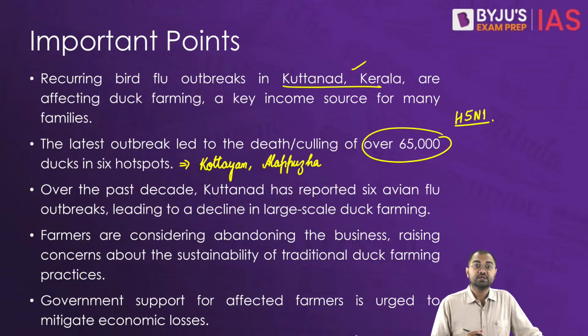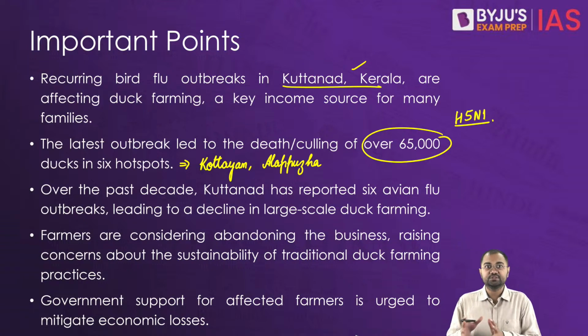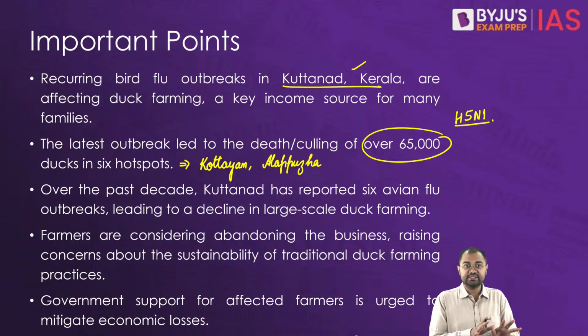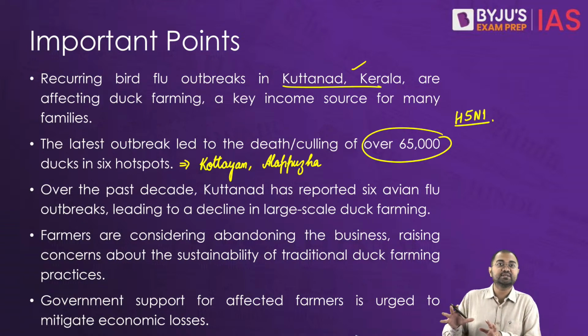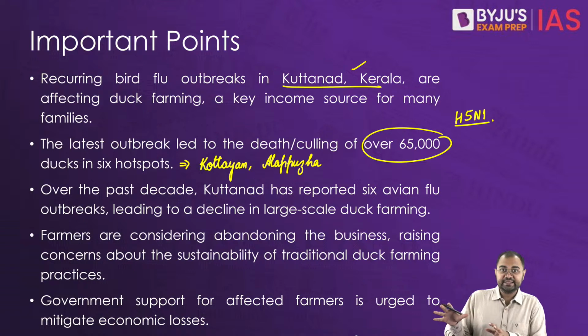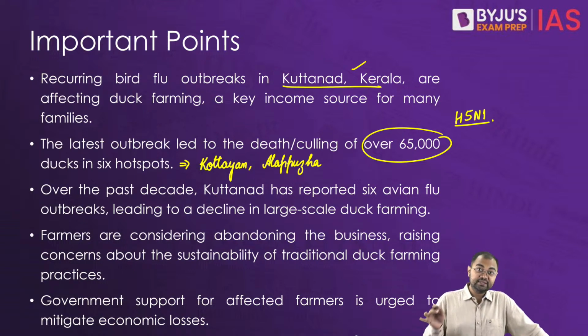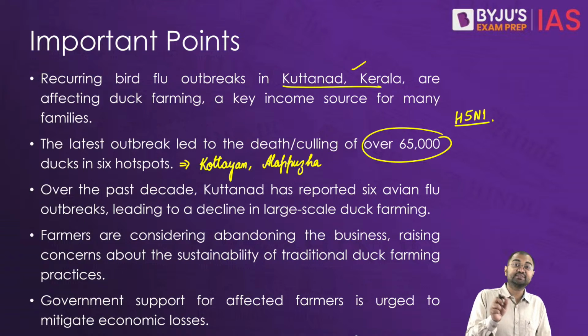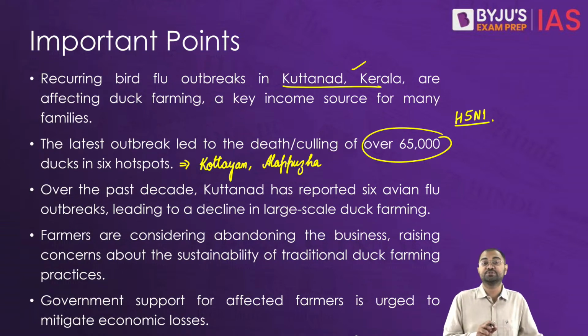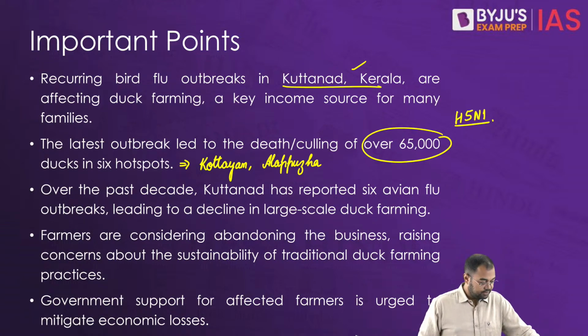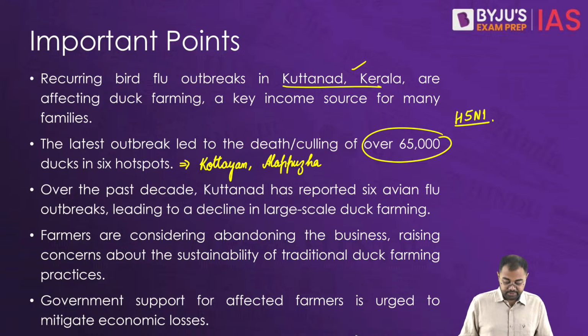Now, unlike poultry farming, which very often involves indoor rearing, in case of duck farming, especially in these kind of districts, you'll see that typically it occurs in the open environments. And that's why it is also frequently visited by migratory birds, and that's why there is an increased risk of avian influenza transmission in these areas. So that's why there are these kind of problems that we have.